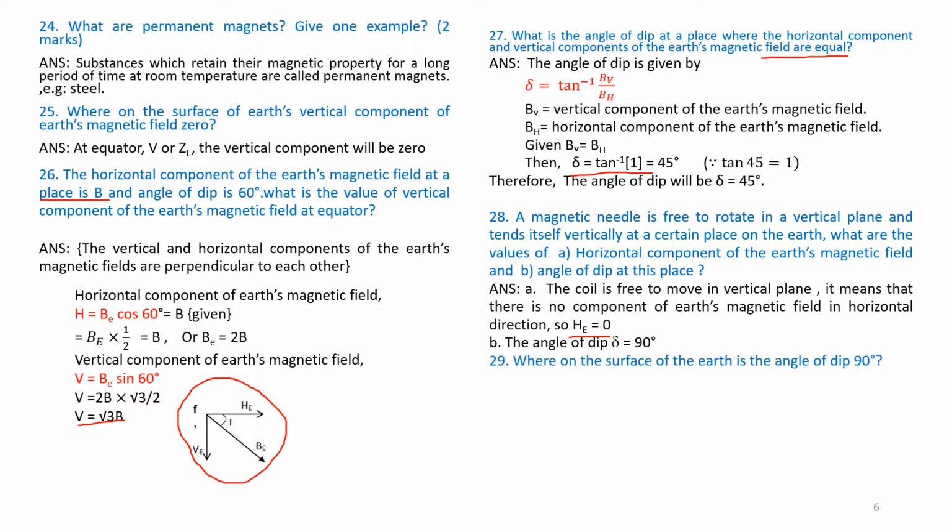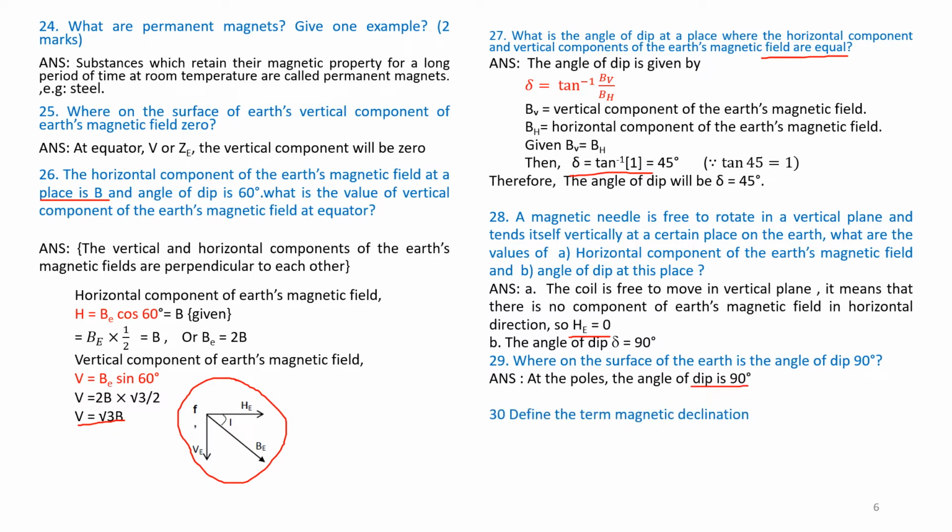Question number 29. Where on the surface of the earth is the angle of dip 90 degrees? Answer. At the poles, the angle of dip is 90 degrees. At the poles.